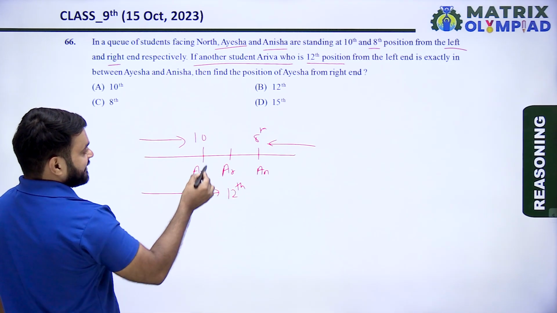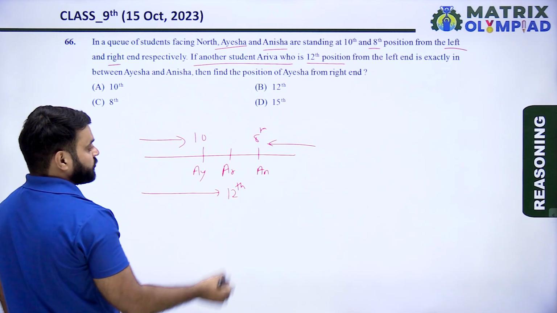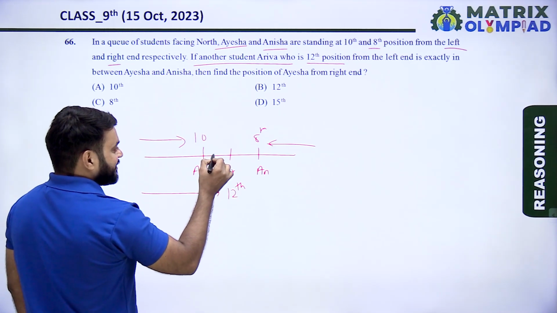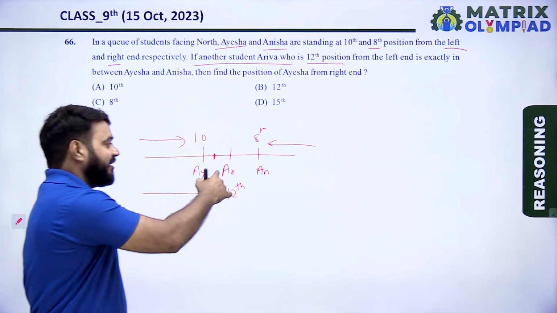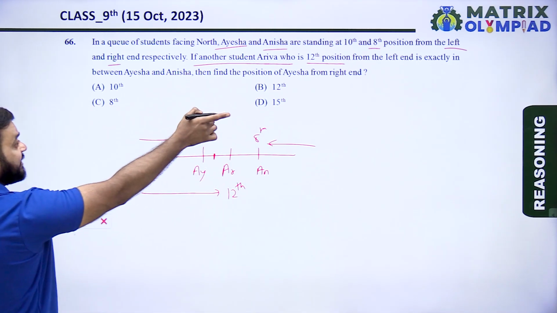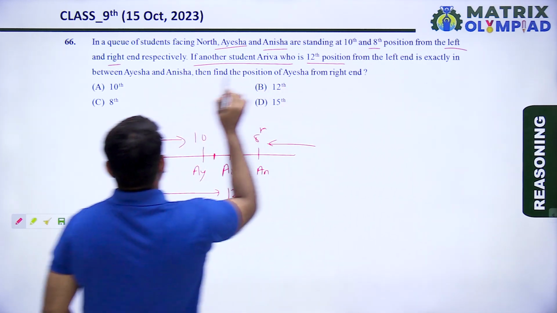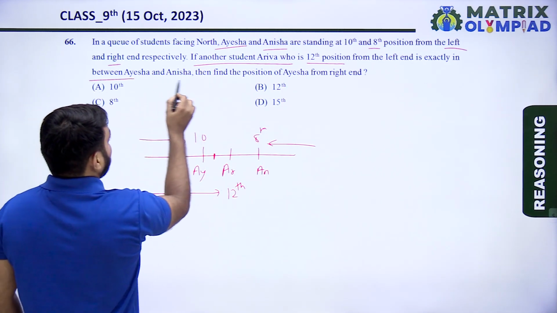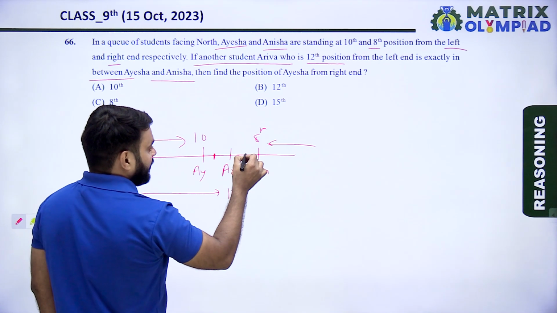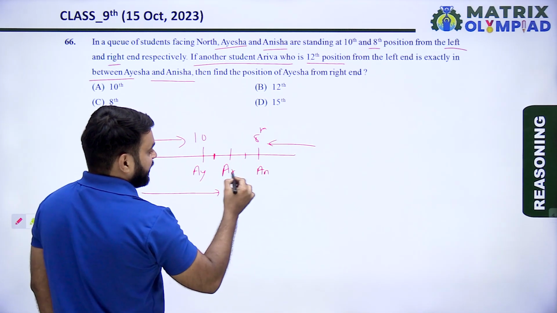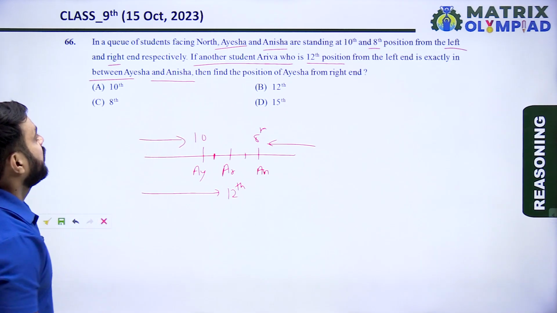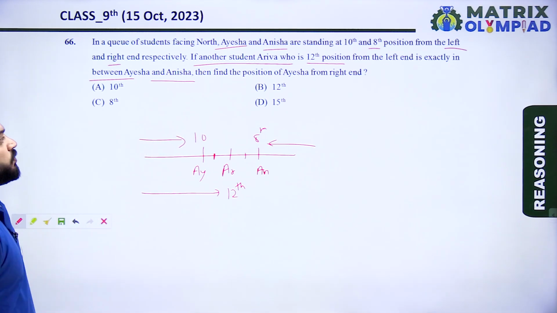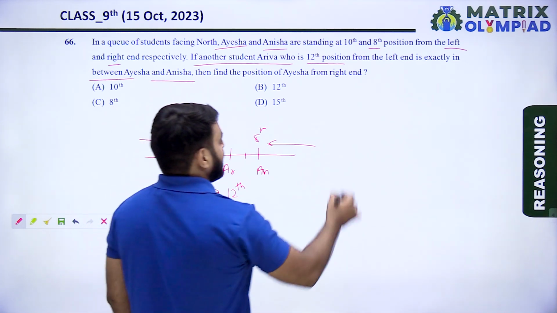Okay, the position of Aisa is 10 and the position of Arriva is 12. So there is one person in between Aisa and Arriva, and similarly there is one person between Arriva and Anisa. Now find the position of Aisa from the right end.